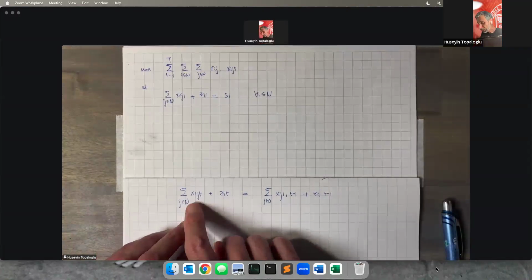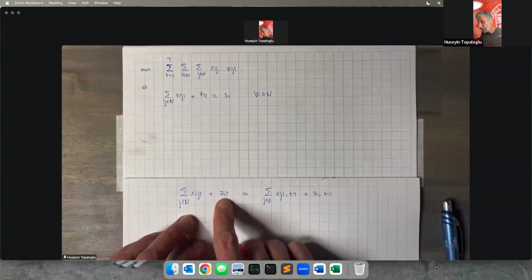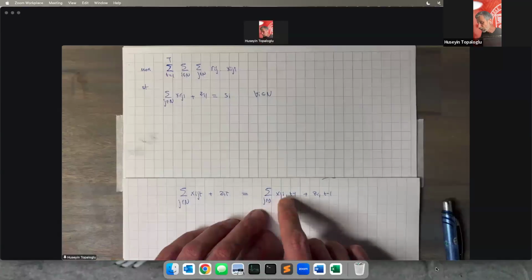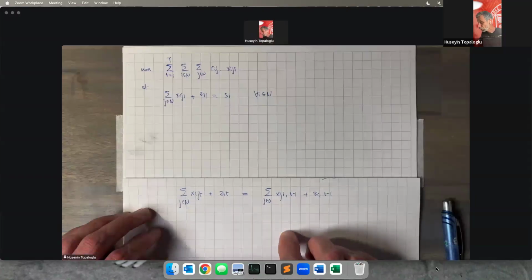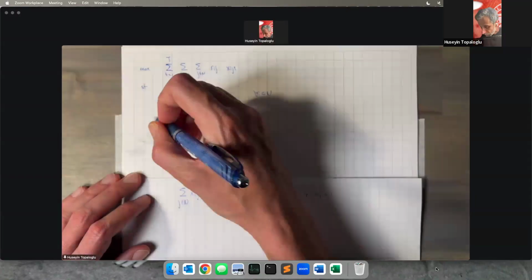The number of drivers moving out of location I on day T and sitting idle in location I on day T should be equal to the number of drivers moving into location I on the previous day and who sat idle in location I on the previous day. Let's write these constraints.